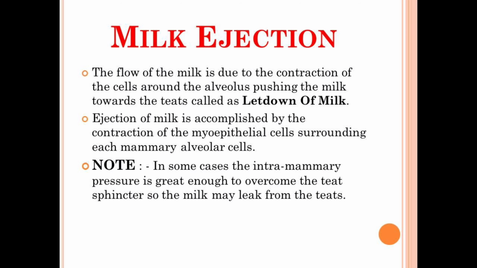The thing to note here is that the pressure inside the mammary gland and the udder is great enough to overcome the teat sphincter in some cases, so the milk may leak from the teats. In simple terms, the teats under normal conditions are closed with the help of the sphincter, or the cover, and sometimes the contraction of myoepithelial cells will produce pressure which is great enough to open that sphincter, and the milk may leak from the teats.